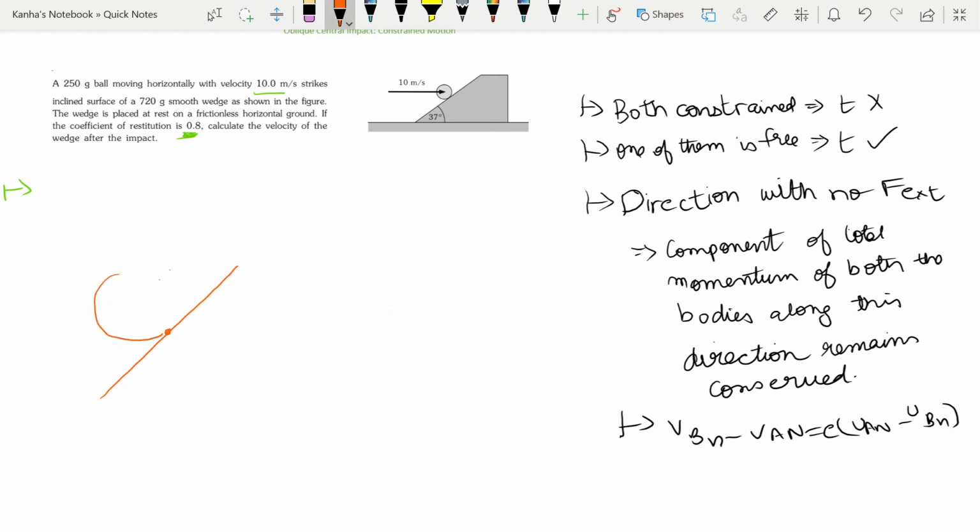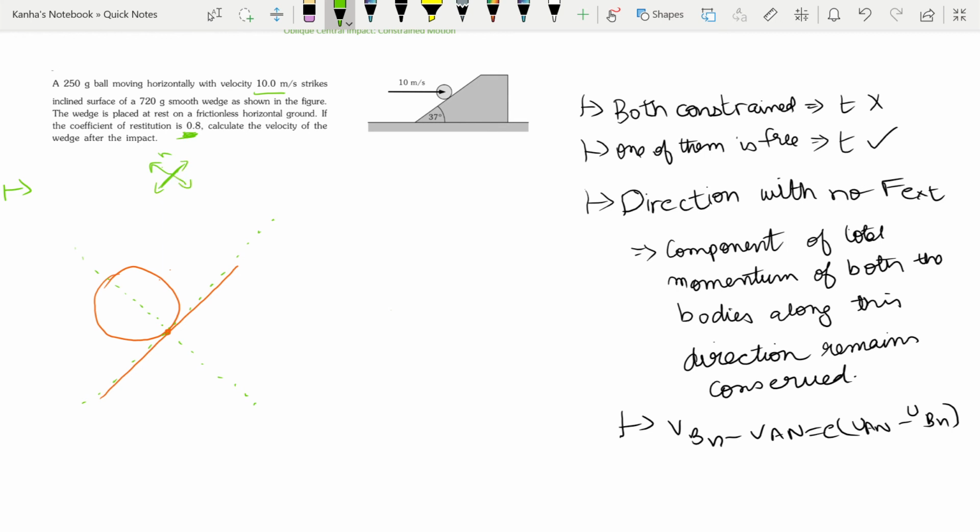If this is my circle, then my normal axis is along this direction, and my tangential is along this direction. So my axes are made.